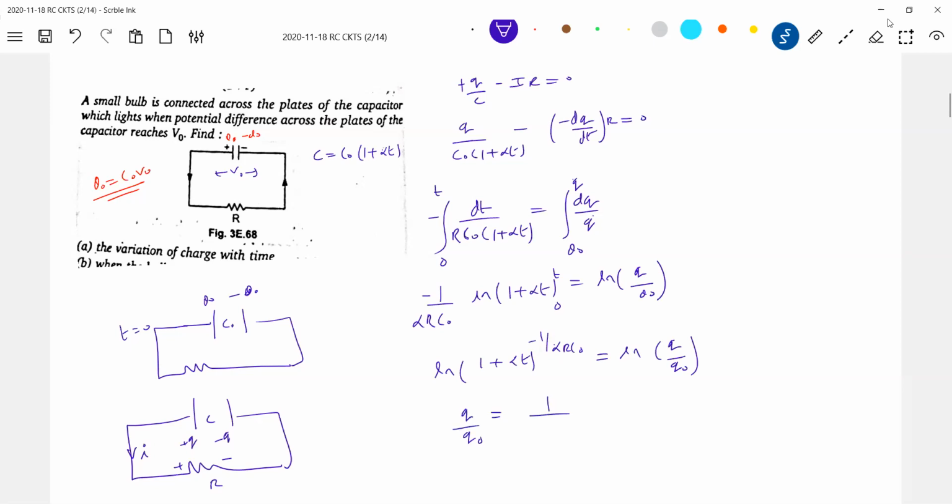Q by q naught is equal to (1 plus alpha t) to the power, I write everything as beta. What is beta? 1 by alpha R C naught. Q naught capital letter. Yeah. So therefore this will become Q naught by